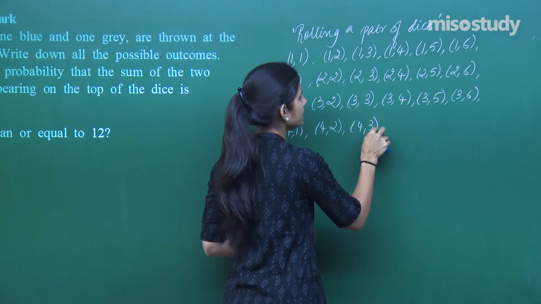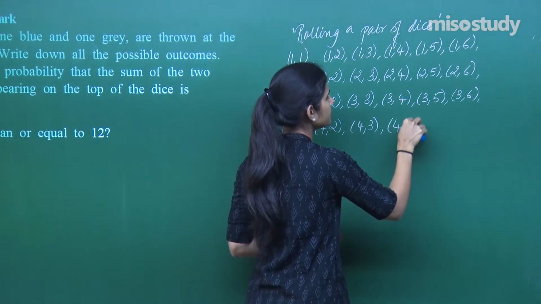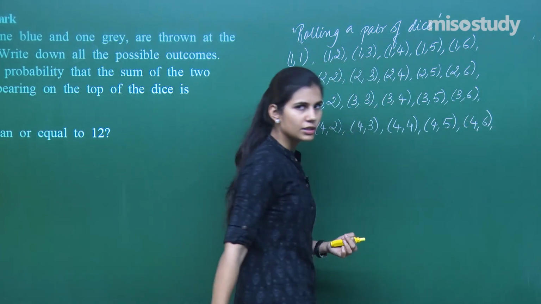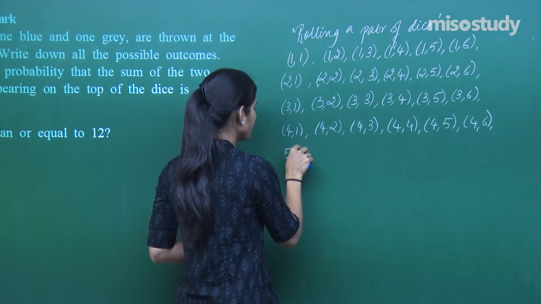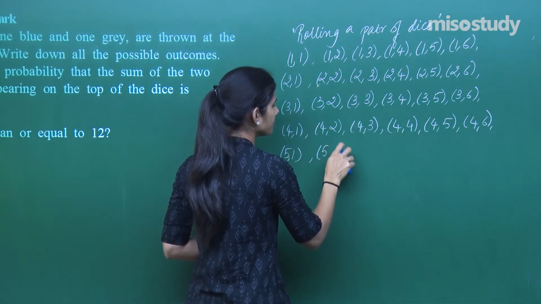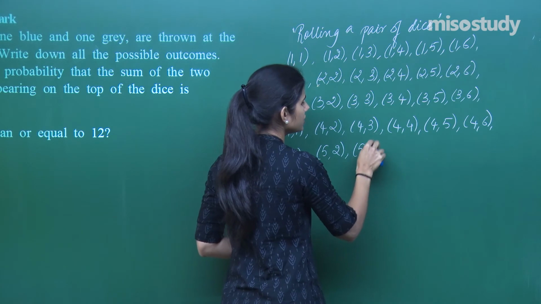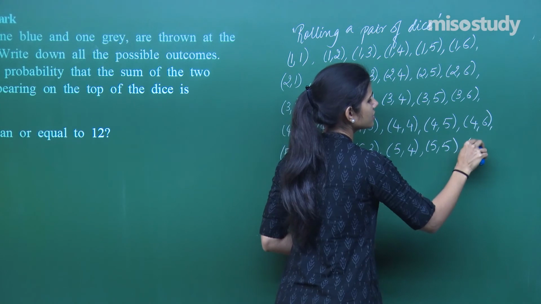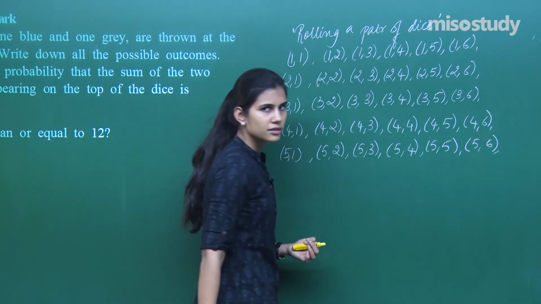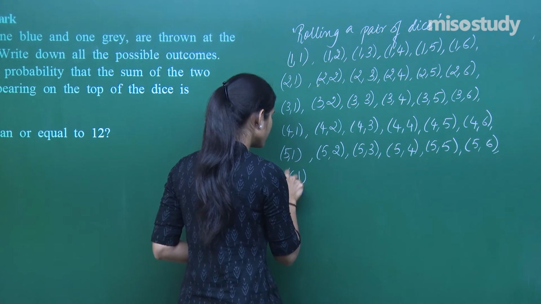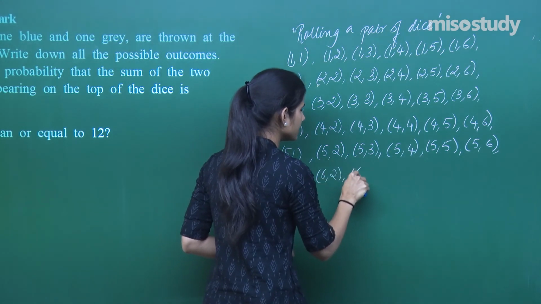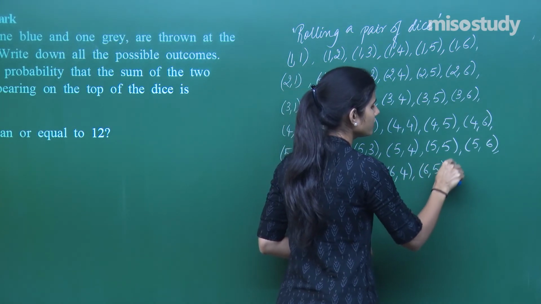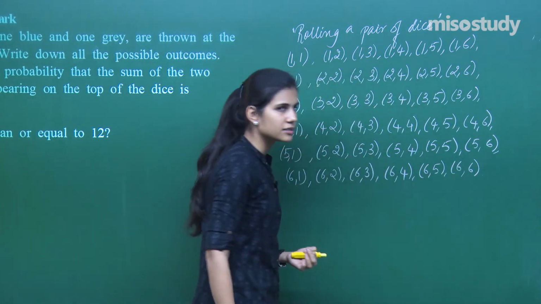Or you can have this, 4 on the first and the rest on the second. Right? 5 on the first, 1 on the second, this also they can have. 5 on the first, 3 on the second, 5 on the first, 4 on the second, or this, or this. Or you can have 6 on the first, 1 on the second, 6 on the first, 2 on the second, 6 on the first, 3 on the second, 6 on the first, 4 on the second, 6 on the first, 5 on the second, 6 on the first, 6 on the second. That is it.